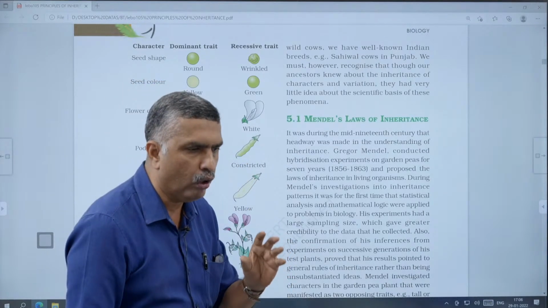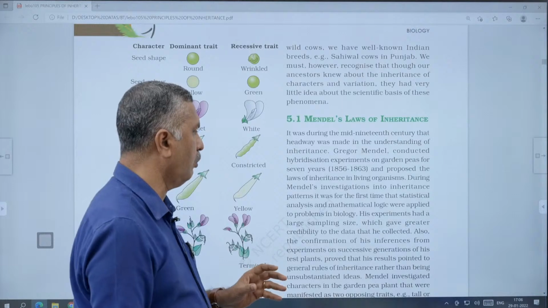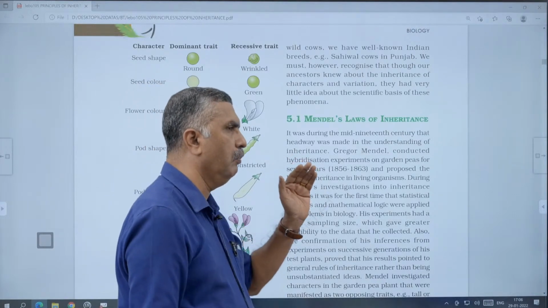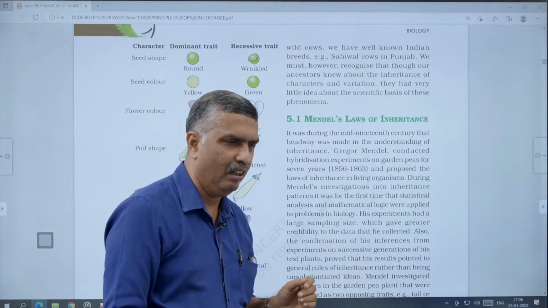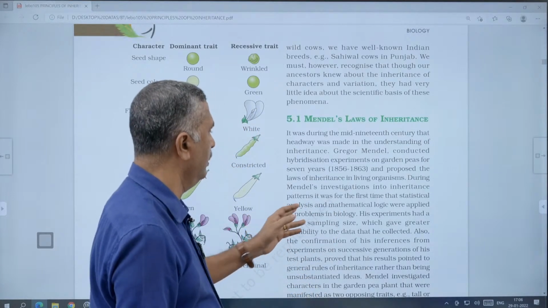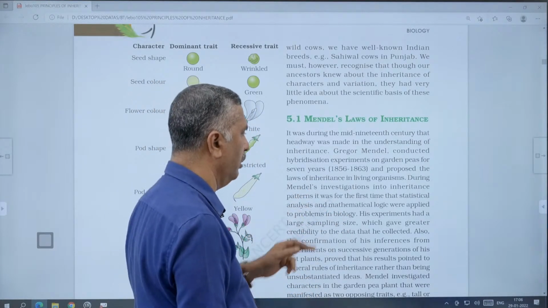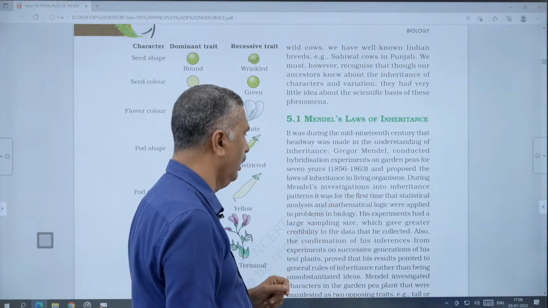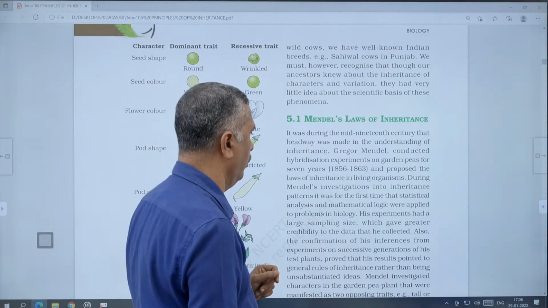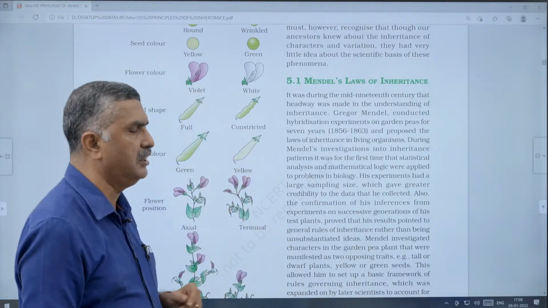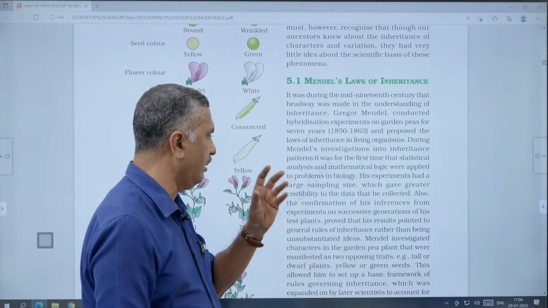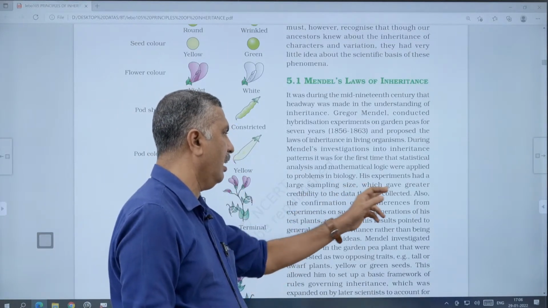He was the first to apply mathematical logic and statistical analysis in biological sciences, and his experiments with a large sampling size have great credibility.